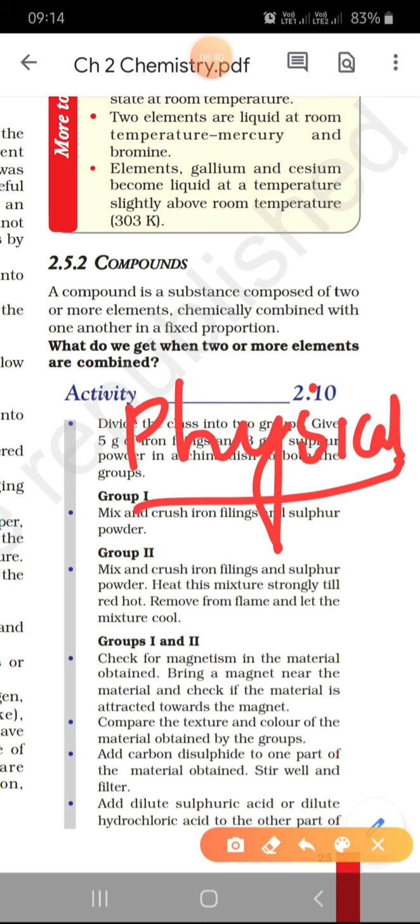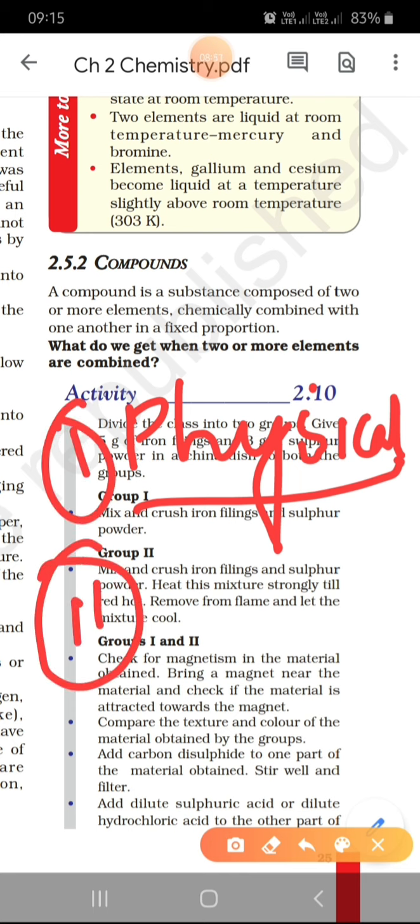Next, point number 2, a very important point that you must understand. The properties of a compound are generally different. This is the first property. The second property: the properties of a compound are entirely different from the constituent elements. So that means, suppose water again. Water is made up of elements, that is hydrogen and oxygen. But the properties of water, when 2 parts of hydrogen and 1 part of oxygen combine, it forms a totally different compound.